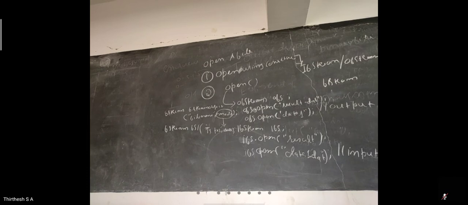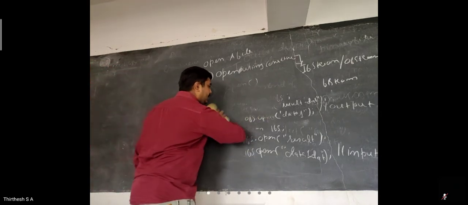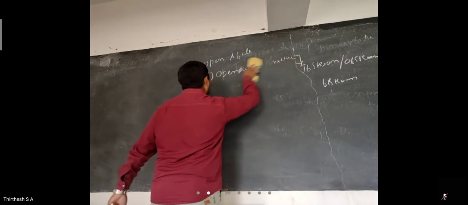So these are the different kinds of operations, and how we can open a file in two ways: one is using the open member function, and the other is using constructors. So this is how we can work with the different functions. The last concept for today is the different types of modes used to open a file.